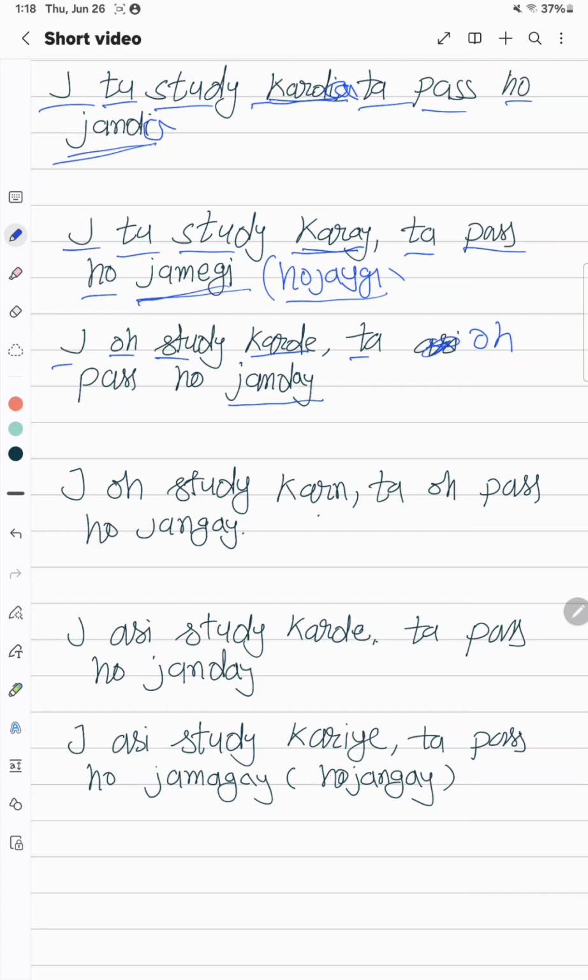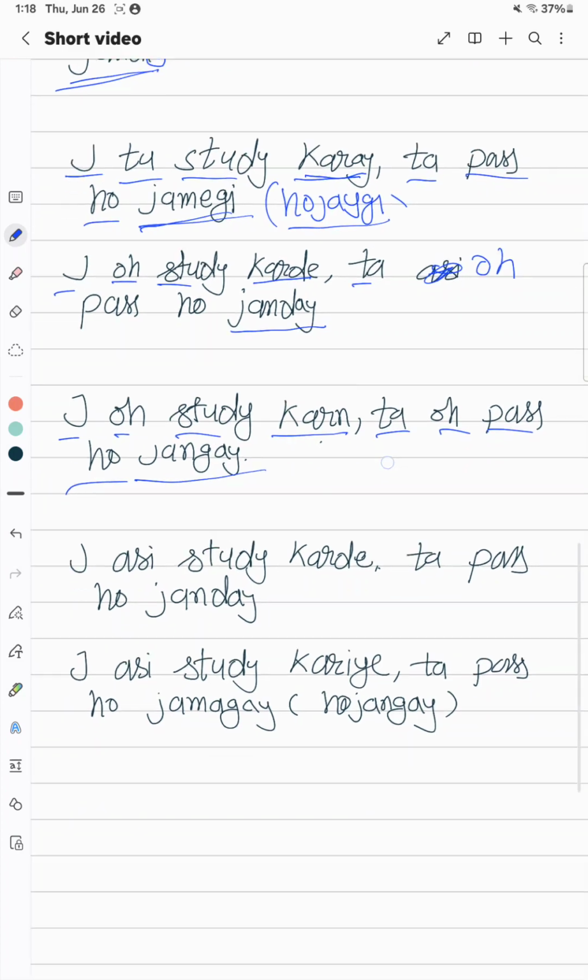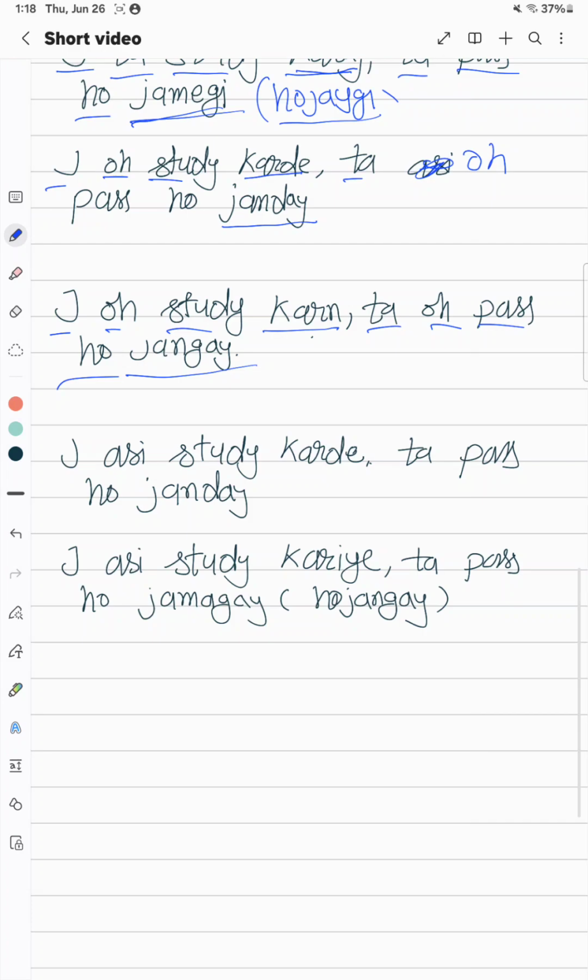All right. In the future we say ਜੇ ਉਹ ਸਟੱਡੀ ਕਰਨ. Now it's ਕਰਦੇ, it's changed to ਕਰਨ. Here ਕਰਦੀ changed to ਕਰੇ. Here it's ਕਰਨ ਤਾਂ ਉਹ ਪਾਸ ਹੋ ਜਾਣਗੇ. If they study, if they will study, then they can pass the exam. Now let's talk about "we". We means ਅਸੀਂ. ਜੇ ਅਸੀਂ study ਕਰਦੇ ਤਾਂ pass ਹੋ ਜਾਂਦੇ. It's the same as "they", the same as a plural. If we studied, we would have passed the exam.